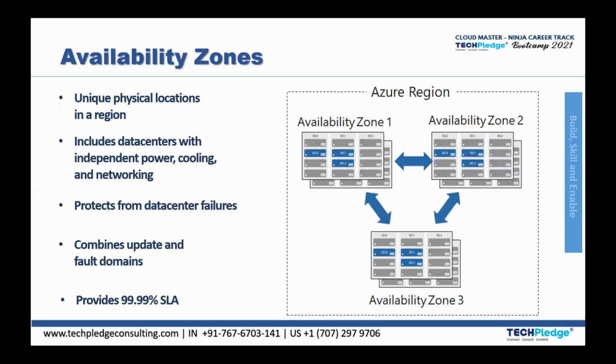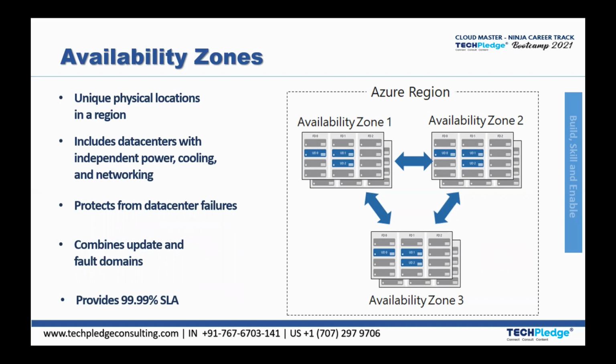Similarly, zones are there. Again, I will repeat: there is a geography, inside the geography you have regions, and inside the regions you have data centers. One data center cannot be called an availability zone, because with one data center there is no redundancy, no replicas, no backups, and no protection against data center failure.